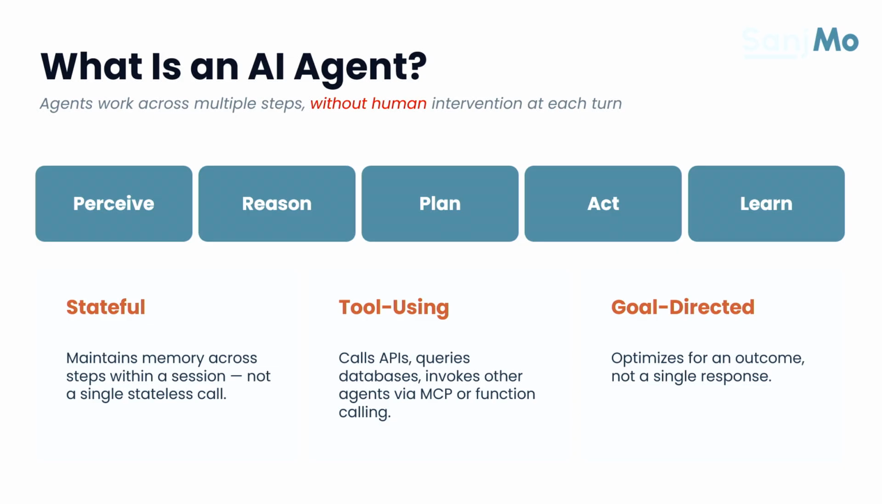And so that's a perceive. Then it can reason and say, okay, what do I need to do about this email that just came in? Maybe I have a different plan of action. And then I'm going to calculate the cost. I'm going to calculate what action to take, act upon it.